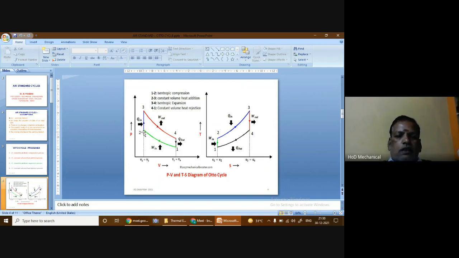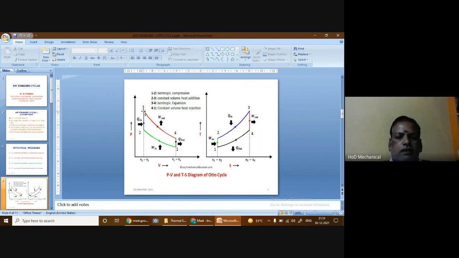Here the compression process is over, then the system undergoes the heat addition process. Heat is supplied externally to the compressed air, and because of that there is an increase in pressure and temperature to the values P3 and T3.